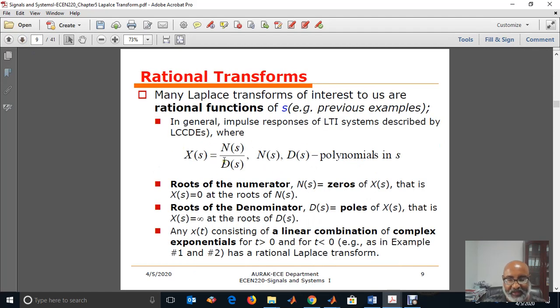In general, x of s is a rational function with a numerator polynomial n of s and denominator polynomial d of s. The roots of the numerator polynomial n of s will give me the zeros of x of s, and the roots of the denominator polynomial d of s will give me the poles of x of s.